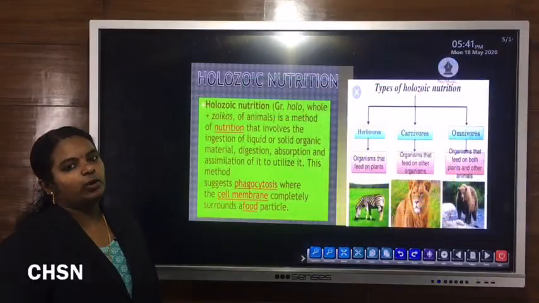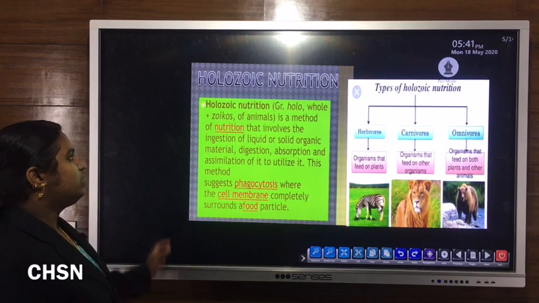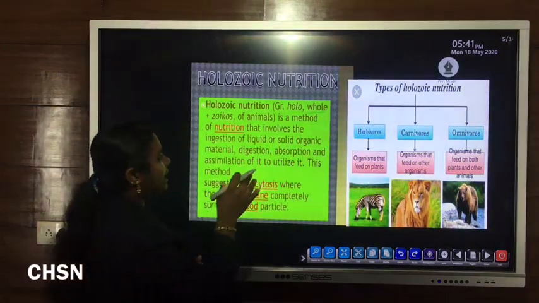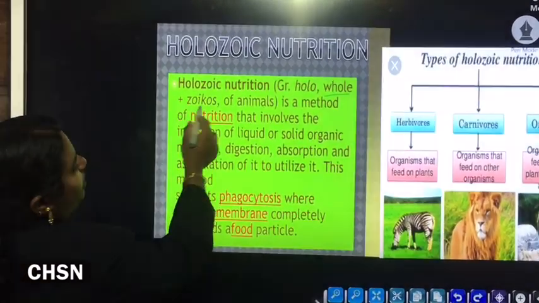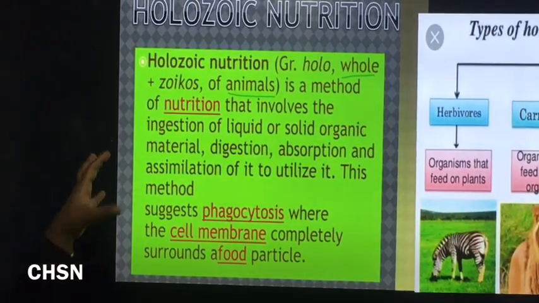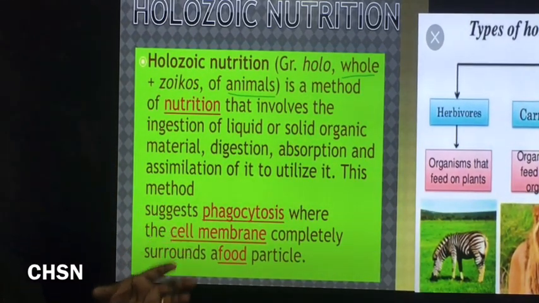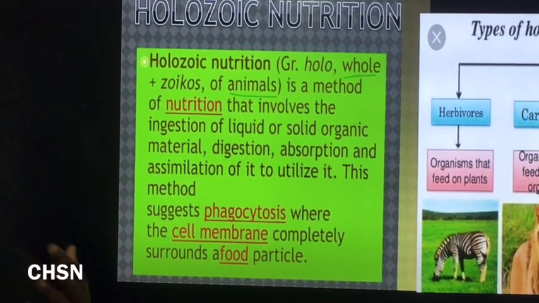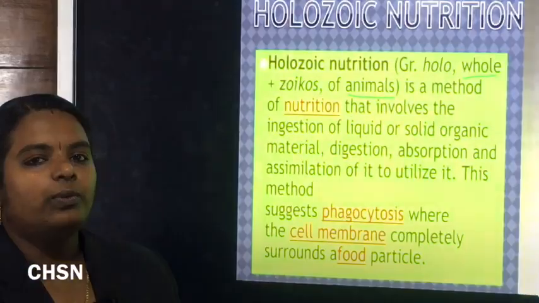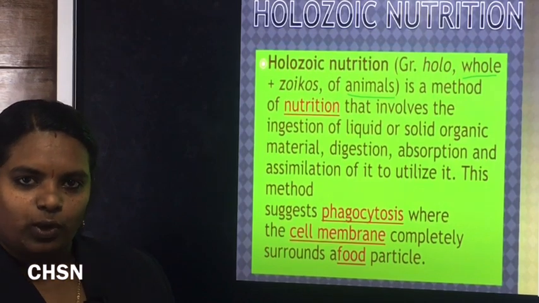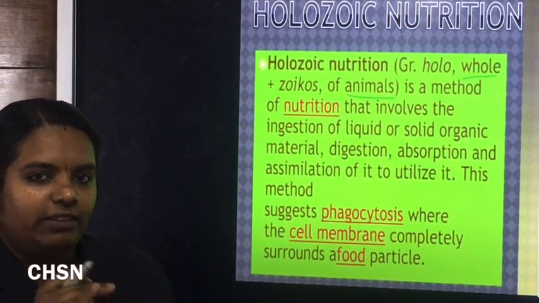So let's discuss holozoic nutrition. Holo means whole or complete. Zoikos means related with animals. So in this type of nutrition, there is intake of the food as a whole, then after the intake of this food as a whole, the digestion process, or breakdown of large food substances into simpler as well as soluble form by using some digestive enzymes.